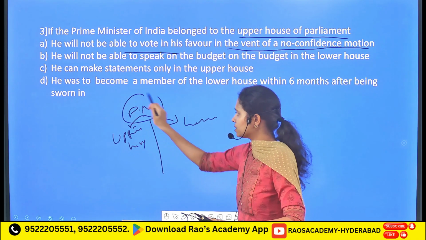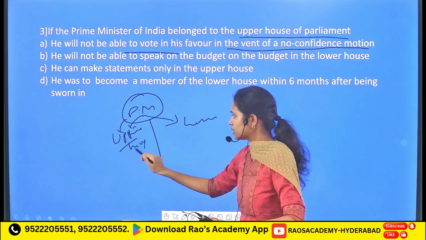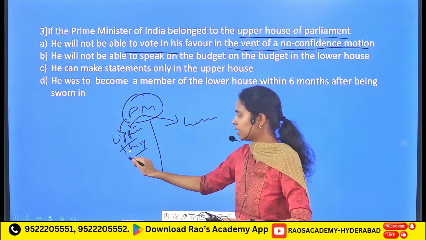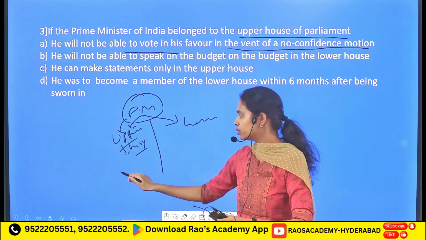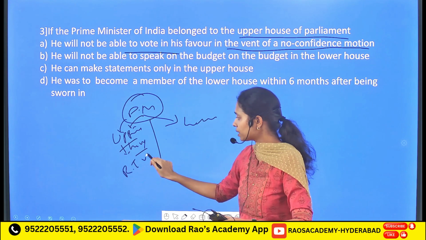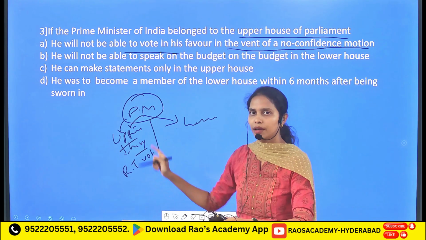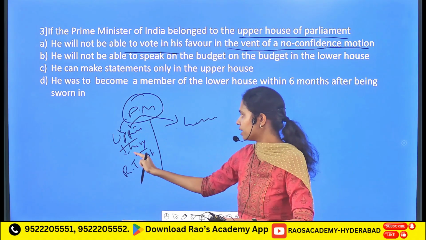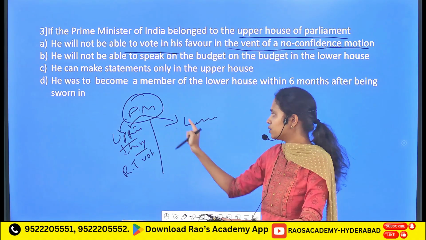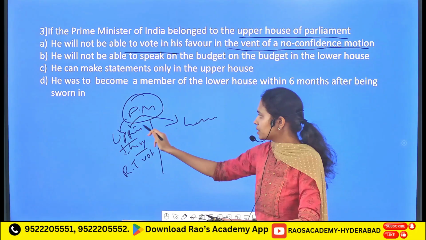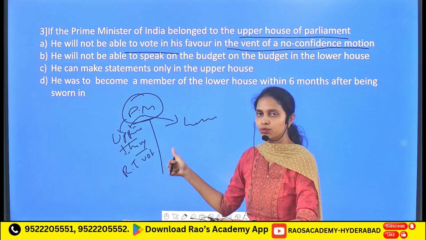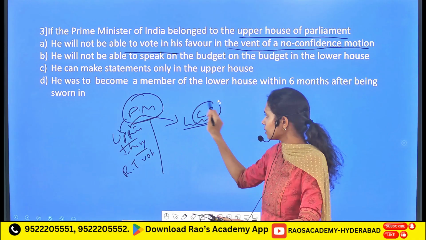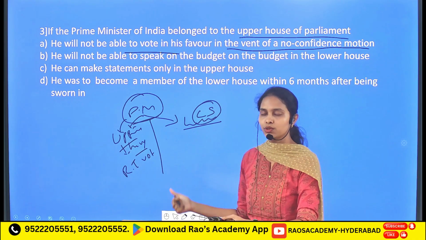Now, this Prime Minister is a member of this upper house. So whosoever is a member of a particular house has the right to vote in that particular house only. For example, the Prime Minister is a member of the upper house. He has the right to vote only in the Rajya Sabha. He doesn't have the right to vote in the Lok Sabha, though he has the right to speak.